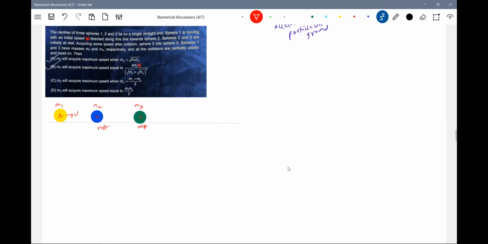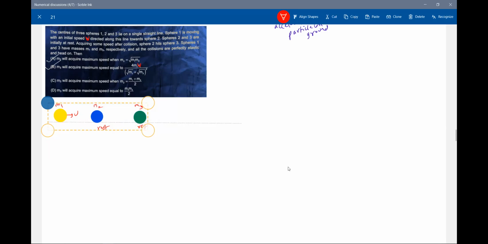Get into the concept now. M3 will acquire maximum speed when something happens between the two masses. How can the masses be related here? Is it possible to bring an equation of this kind? First collision will occur. After the first collision, we'll see what conditions will come.